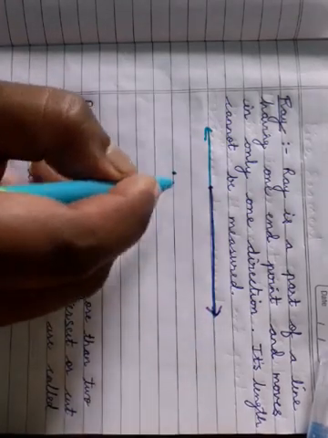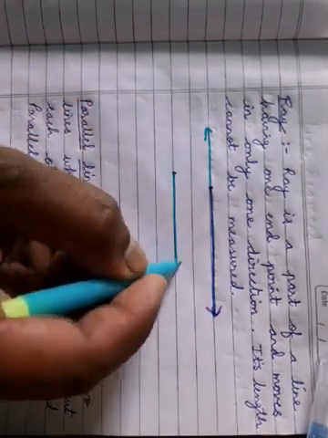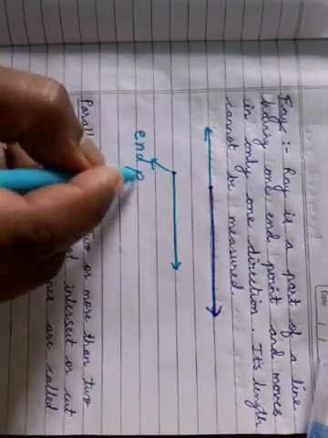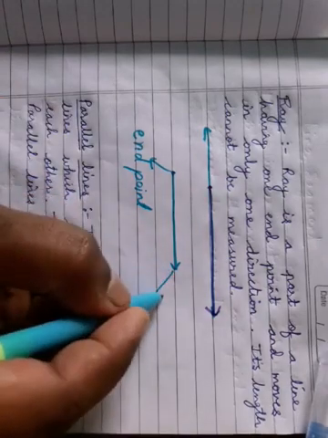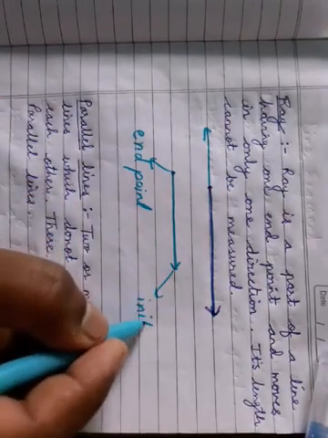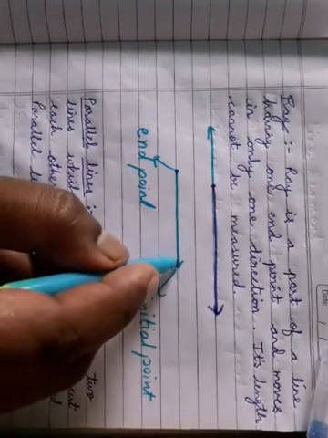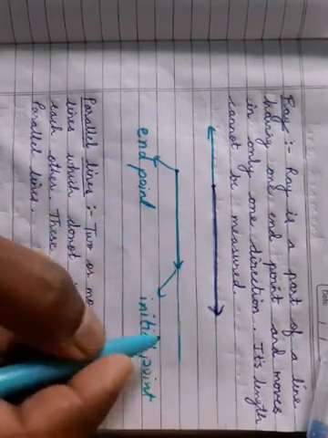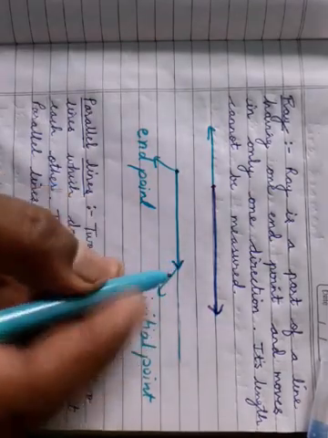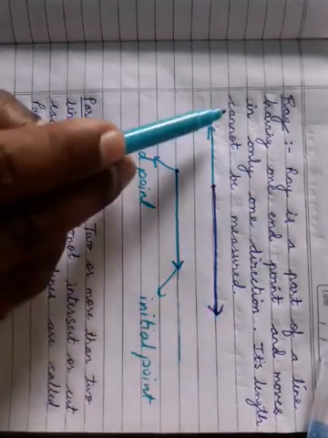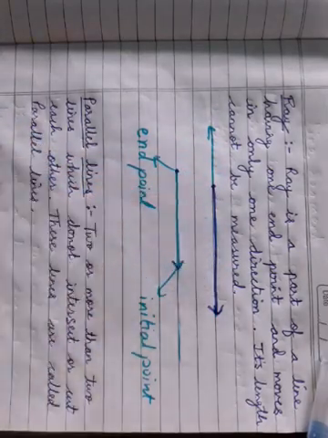One more example I am giving. This is the ray. Here this is the end point, and this is the initial point. Initial means the starting point from where we can extend the ray in one direction. And here also the ray is extending. It means its length cannot be measured.